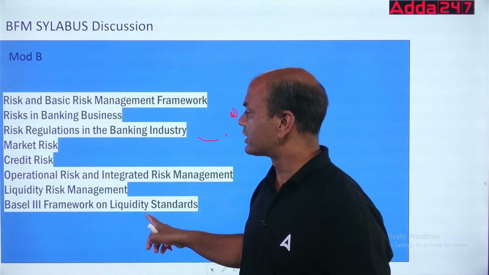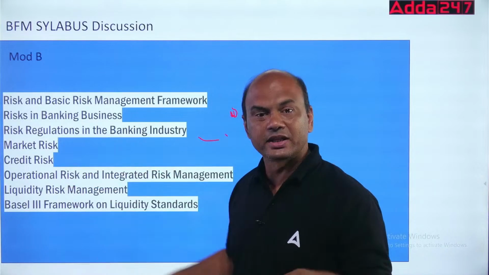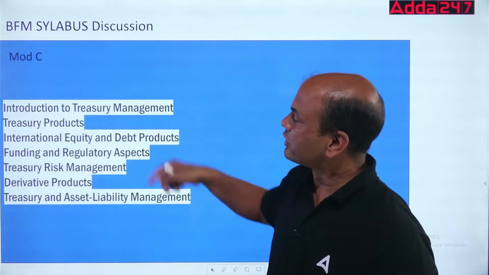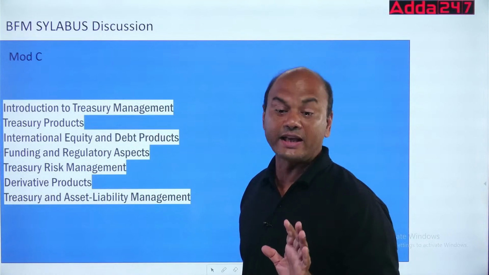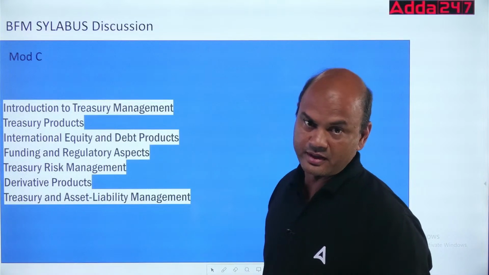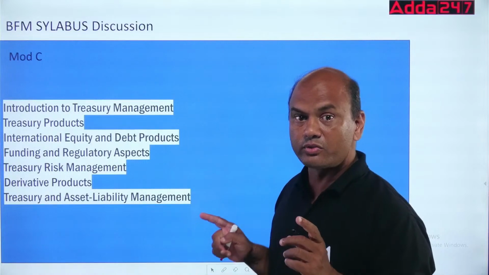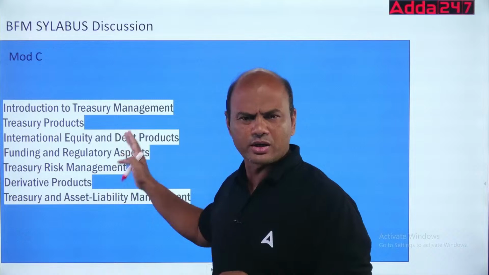Basel III framework. This will cover again these three risks: market, credit, and ops. Plus, it will cover another, systemic risk. Next is module C. Now module C and D are easier ones as compared to module B. That's why I said study module B very clearly and very focused. Introduction to treasury management, this is totally about treasury.